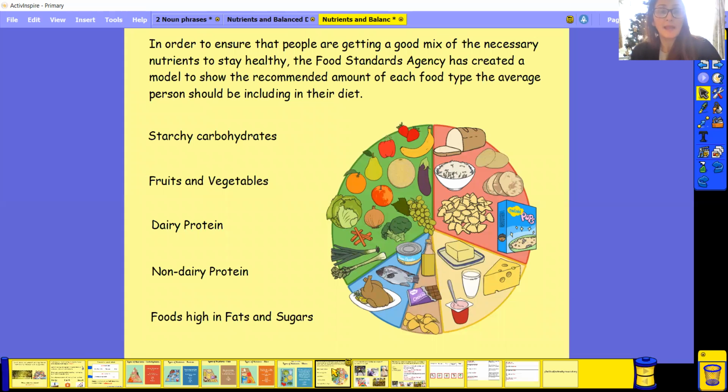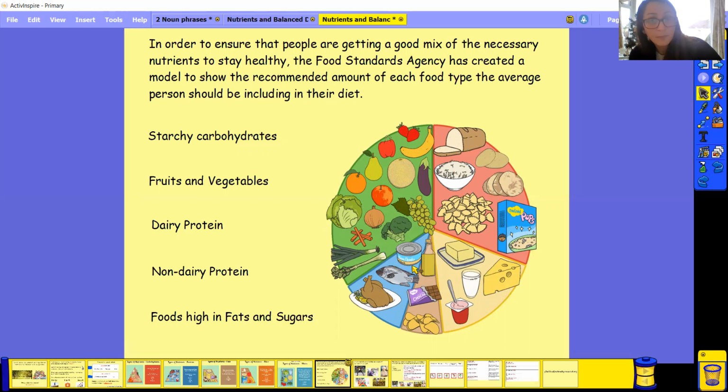To ensure that people are getting a good mix of the necessary nutrients to stay healthy, the Food Standards Agency has created a model to show us the recommended amount of each food type that an average person should have in their diet. So we've got our starchy carbohydrates, things like bread, rice, pasta, some cereal.